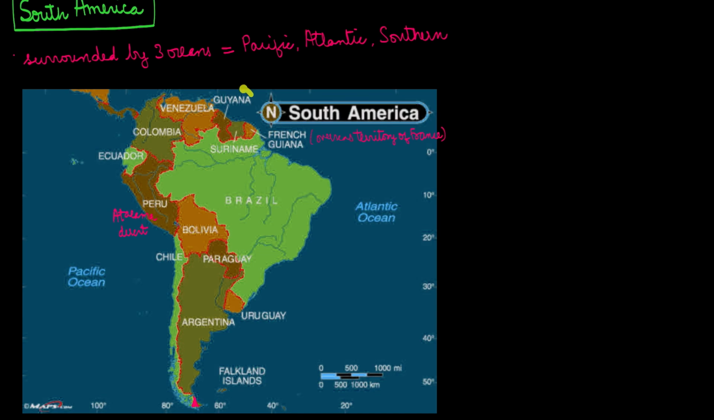So there are three Guianas basically. This is Guiana. Then Suriname was basically Dutch Guiana; now its name changed to Suriname. Then there is French Guiana, the overseas territory of France. So although it lies in South America, it is the overseas territory of France. These are the Falkland Islands.